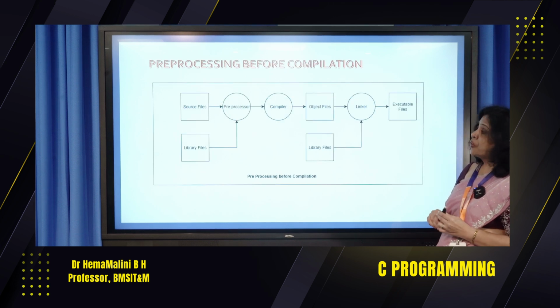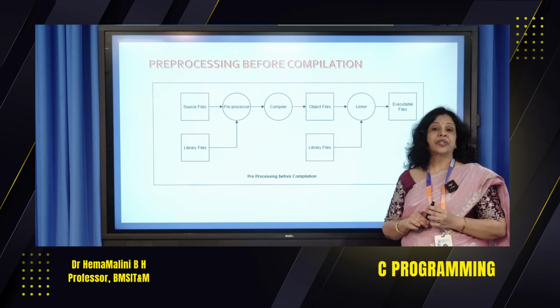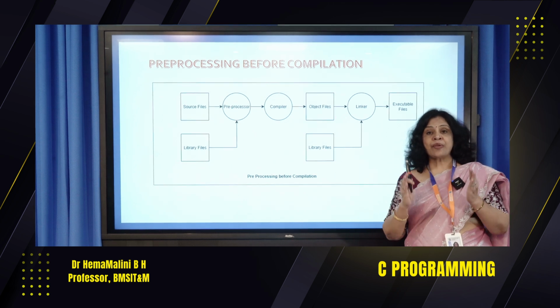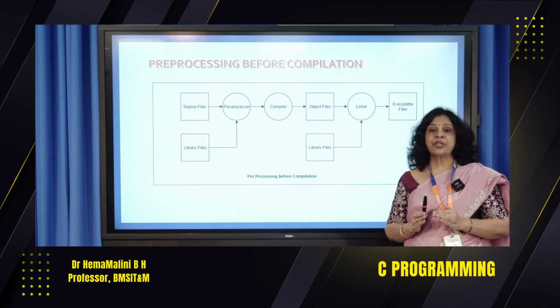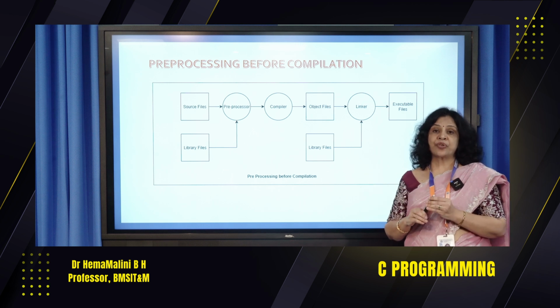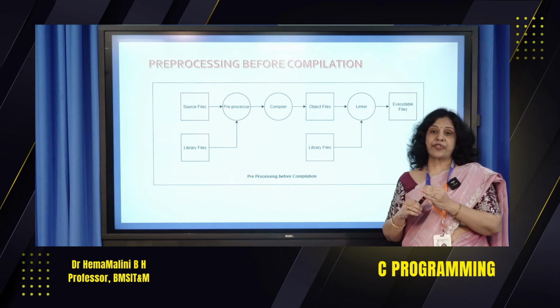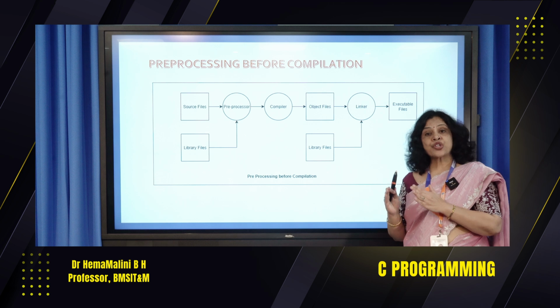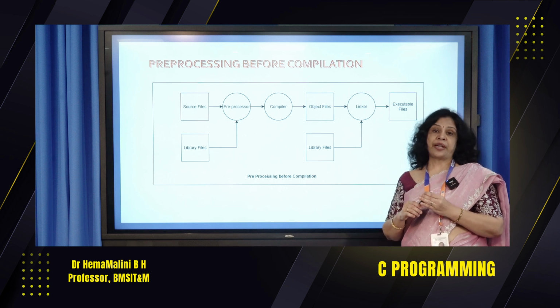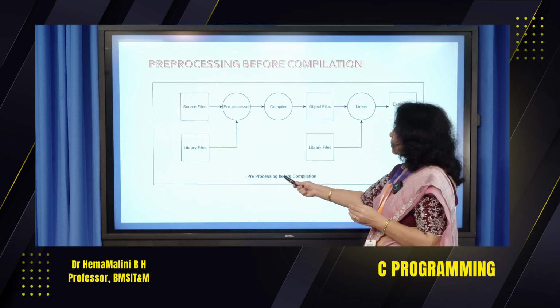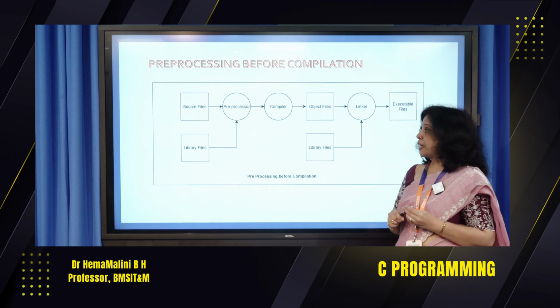Pre-processing before compilation. Assume we have a main program or a main function, and one more user-defined program or multiple user-defined programs. How does the compilation actually take place? Now let's see the pre-processing before compilation.